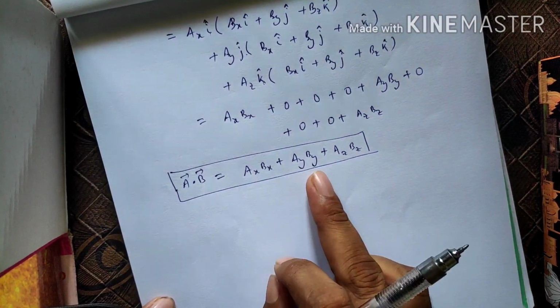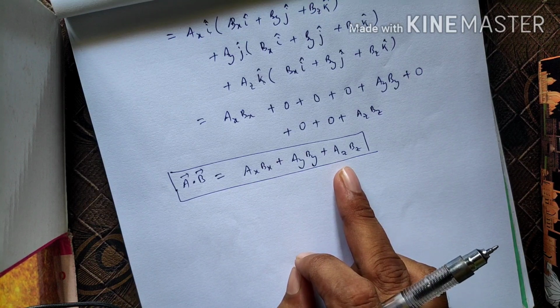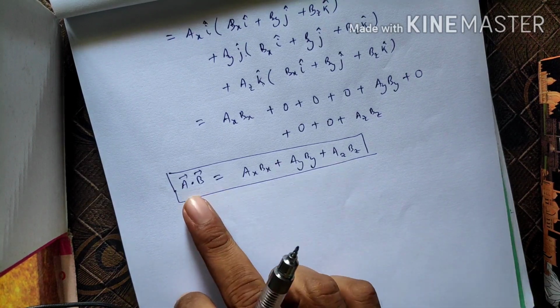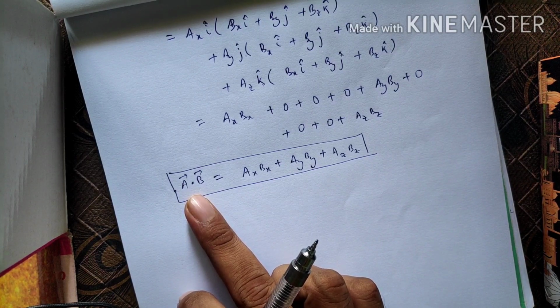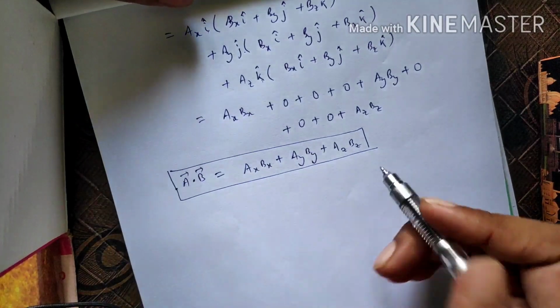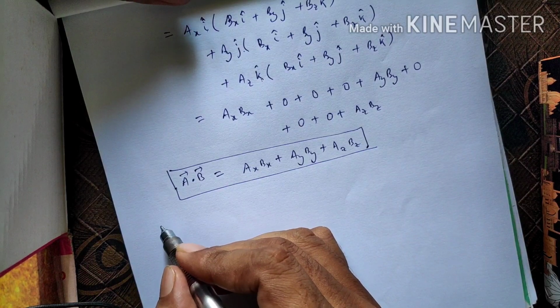So a dot b can be written as ax bx plus ay by plus az bz. This is the formula of the dot product or scalar product whenever vectors are given in the Cartesian coordinate system, or rectangular coordinate system.